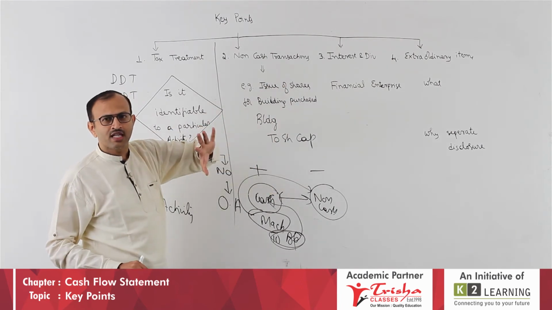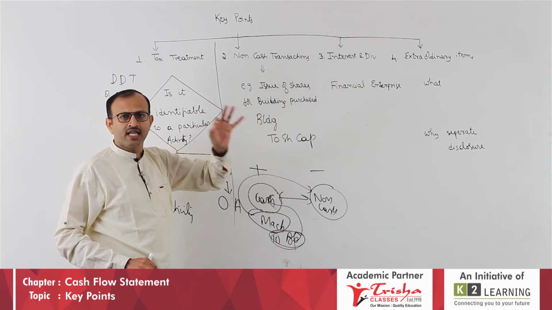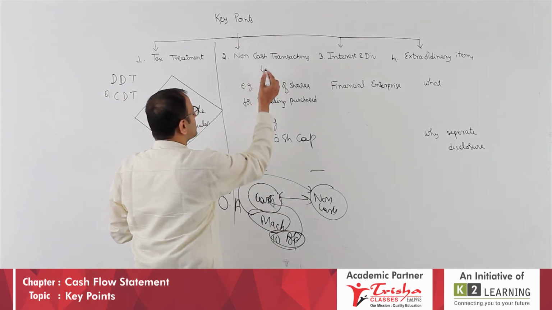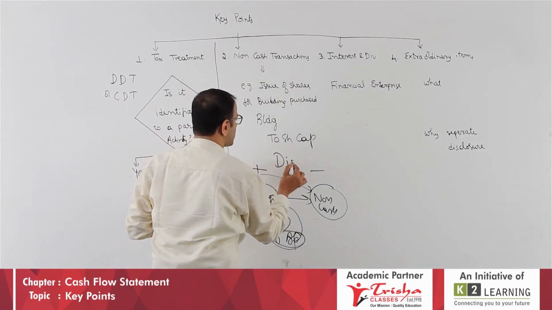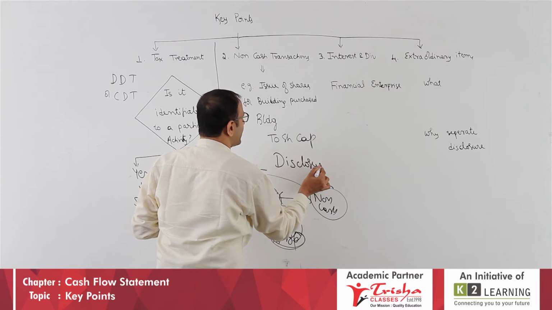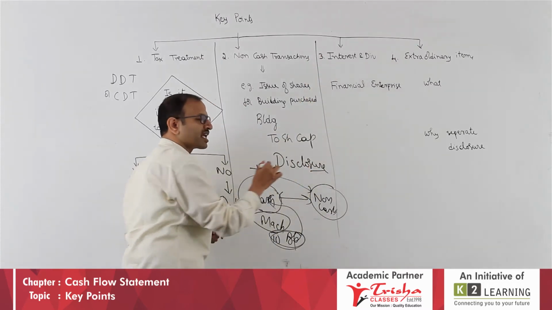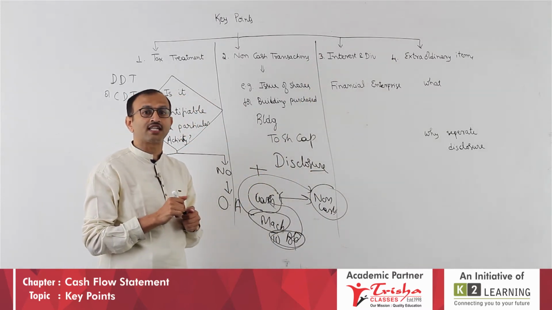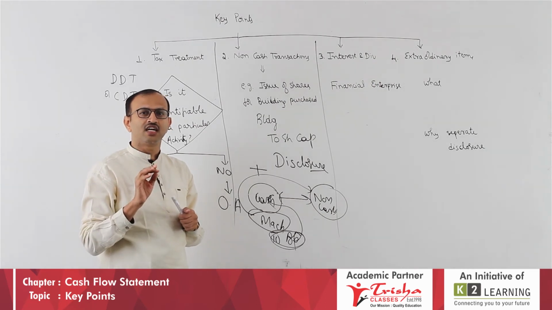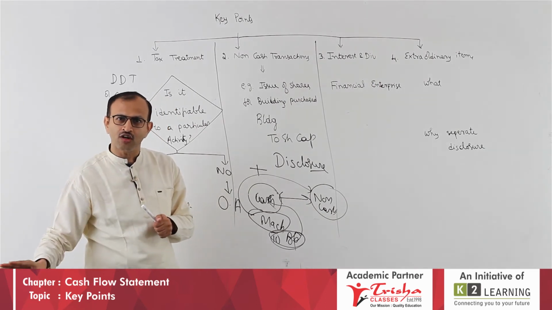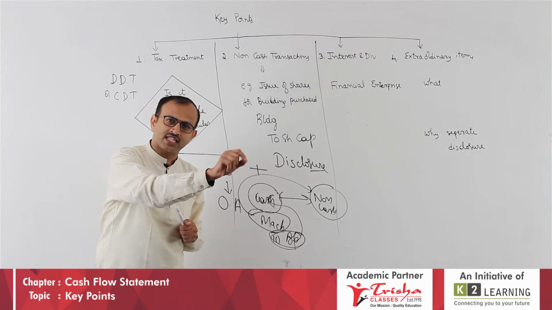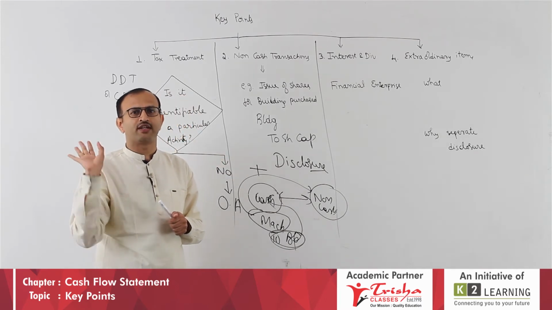What is the summary? No adjustment to any activity, only disclosure. Therefore, this is a matter of disclosure. It is to be disclosed at the end as a note. Definitely in the exam they give you one transaction which is non-cash. If you completely ignore it, you lose 2-3 marks. If you adjust it, you also lose marks. You just give a note and you end it.